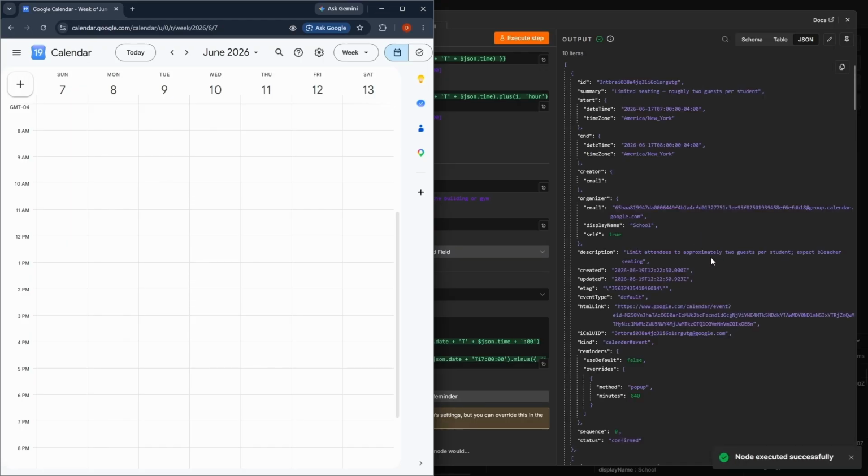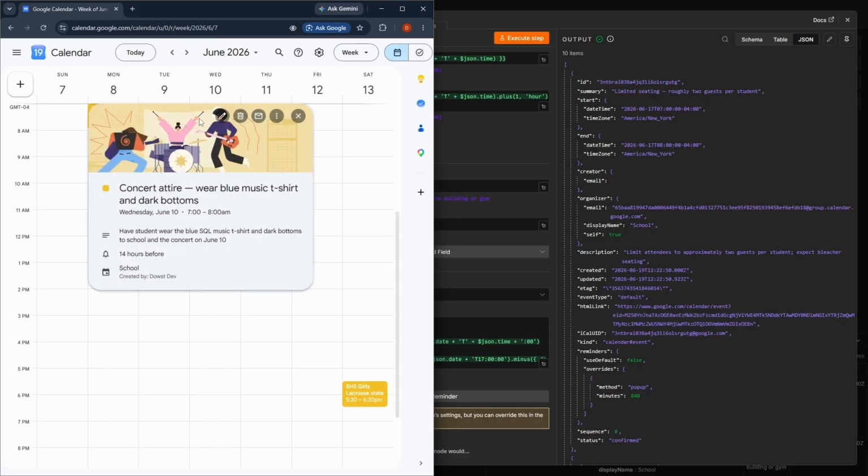And now, if I click quick enough, we can actually see these get created in real time. And you can see all of our data and all of our information was put directly into each one of these. I even have that she must wear her blue shirt with dark bottoms. So that morning, I know exactly what it is that she needs to wear.